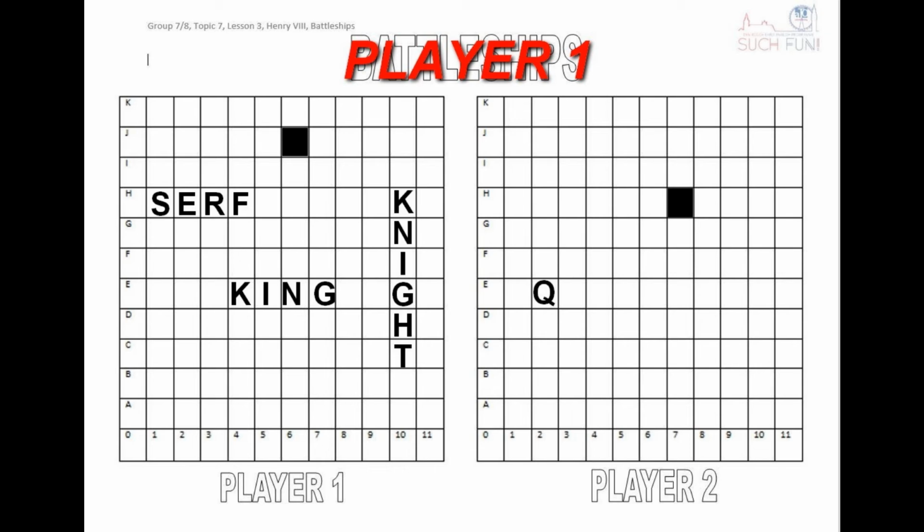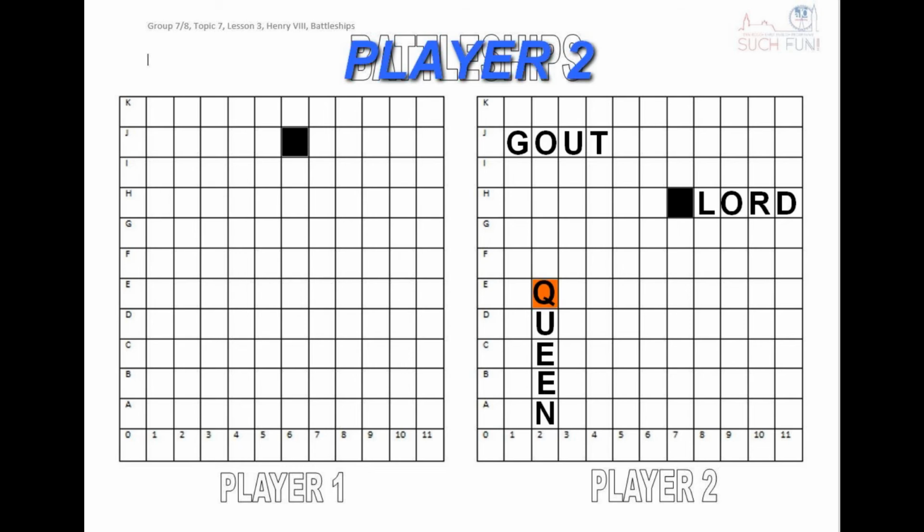It's a hit. Hit, says player 2, and he says also the letter with it. Hit Q. Player 1 will write on his sheet of paper Q in the E2 box. And player 2 will also write on his sheet of paper that the player 1 has found the Q.